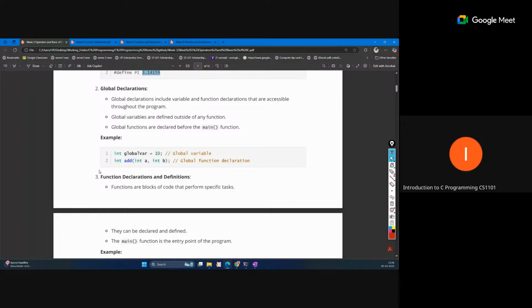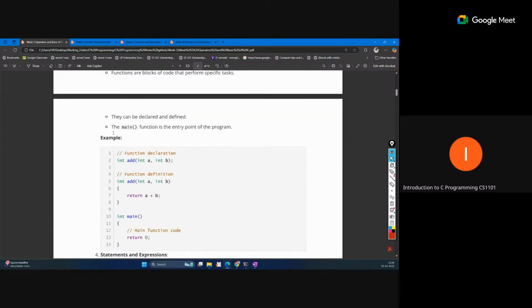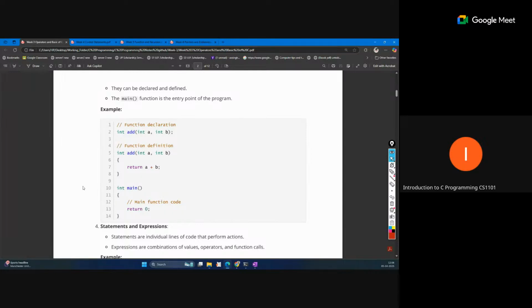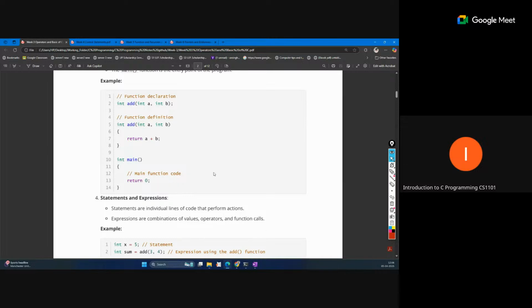If we want to access any variable from any function, we declare it as global. Now the next thing is the main function. This is the entry point of each program. The main function is where our main execution starts, and from this point we can call another function which we have defined globally, and we can control the flow. So main is the function that is the entry point for the execution.